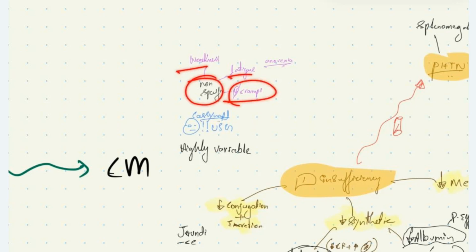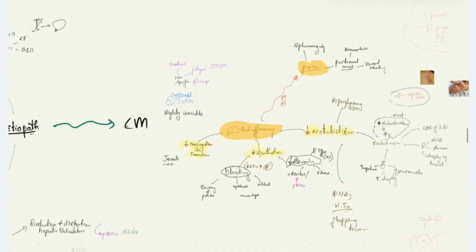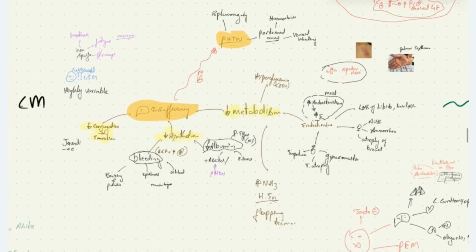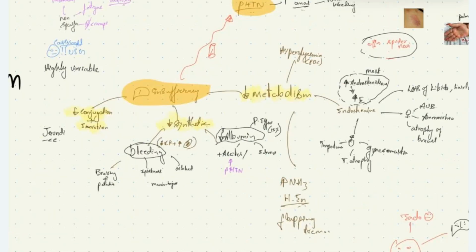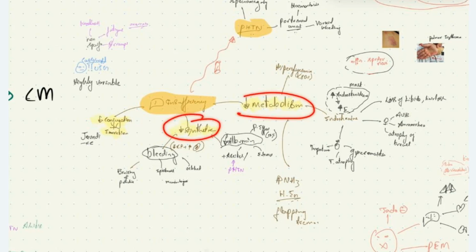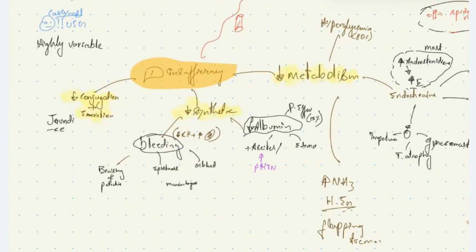Now, going on to specific symptoms and signs seen in cirrhosis, we have signs due to hepatic insufficiency or damage to the liver, and signs due to portal hypertension. The signs due to hepatic insufficiency can be broadly divided into signs due to reduced conjugation and excretion of bilirubin, which causes jaundice in these patients, and also reduced metabolic effects and reduced synthetic function of the liver. We know the liver is responsible for production of vitamin K dependent coagulation factors like factor 1, factor 9, factor 7, and factor 2.